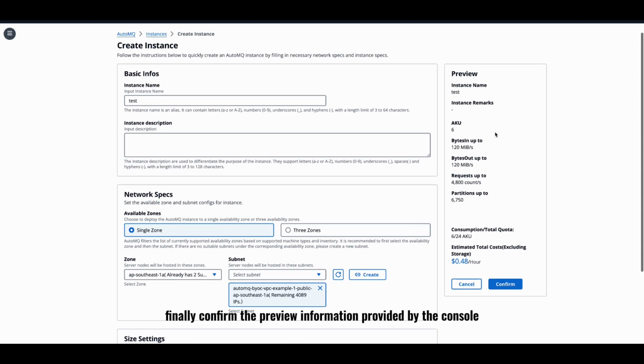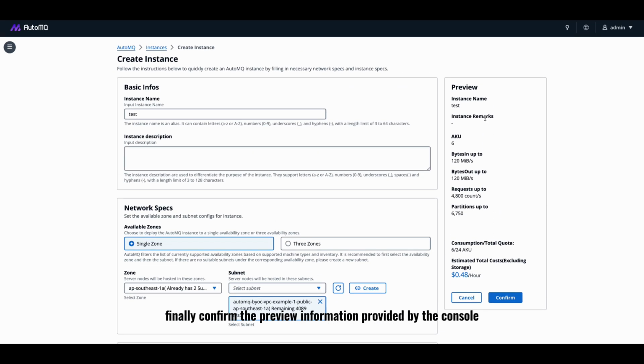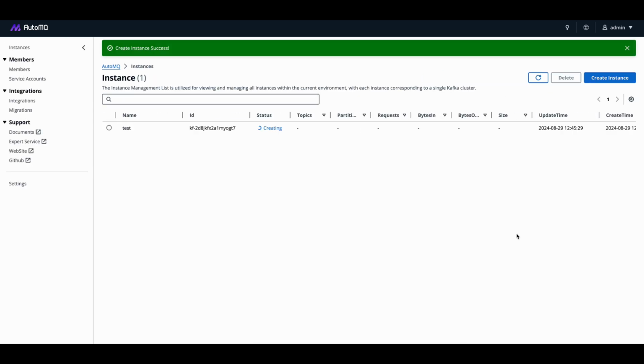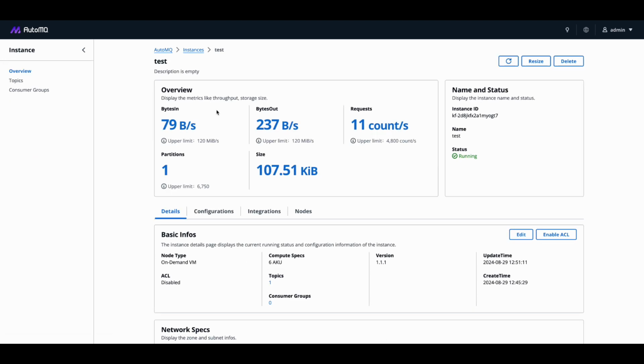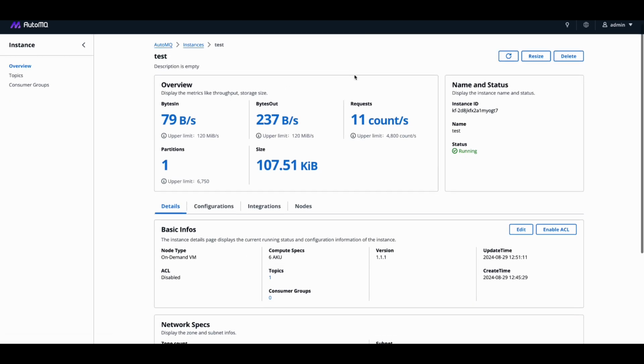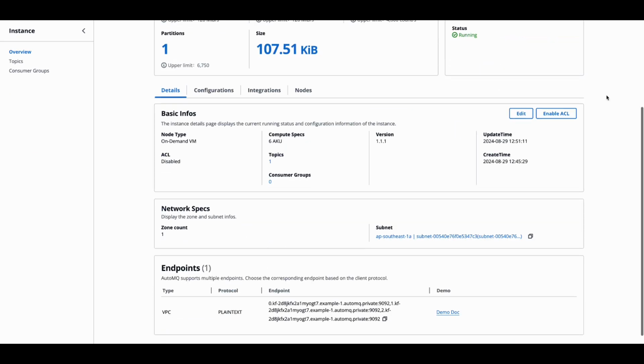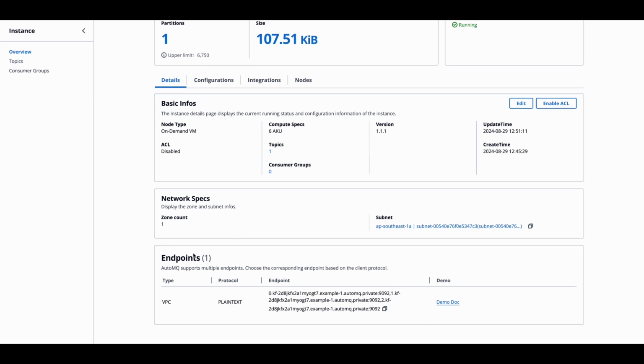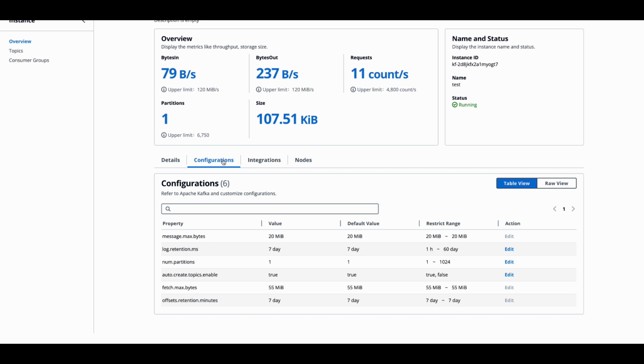Finally, confirm the preview information provided by the console, and click Confirm to complete the creation of the cluster after confirming that it is correct. Next, on the instance details page, we can view the basic information of the cluster and obtain the access point information of the cluster from the overview page. On the instance details page, you will be very familiar with these configurations.